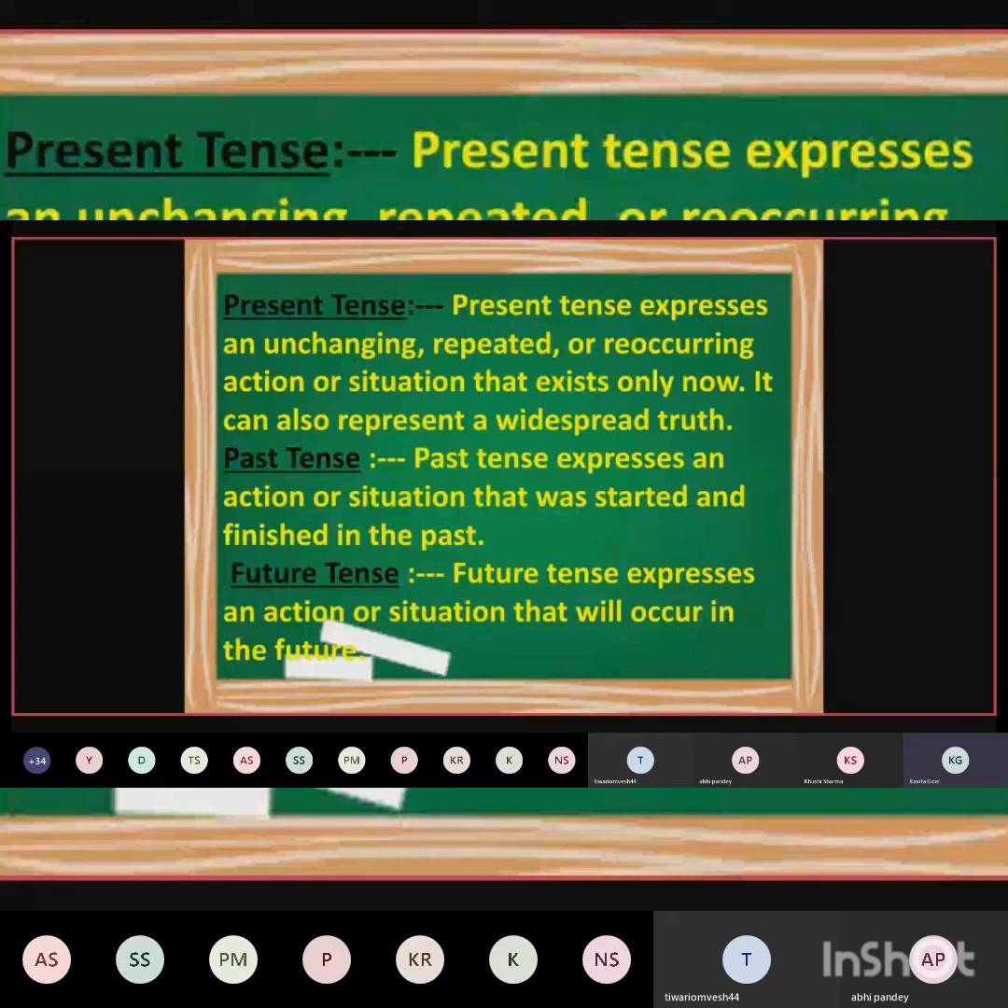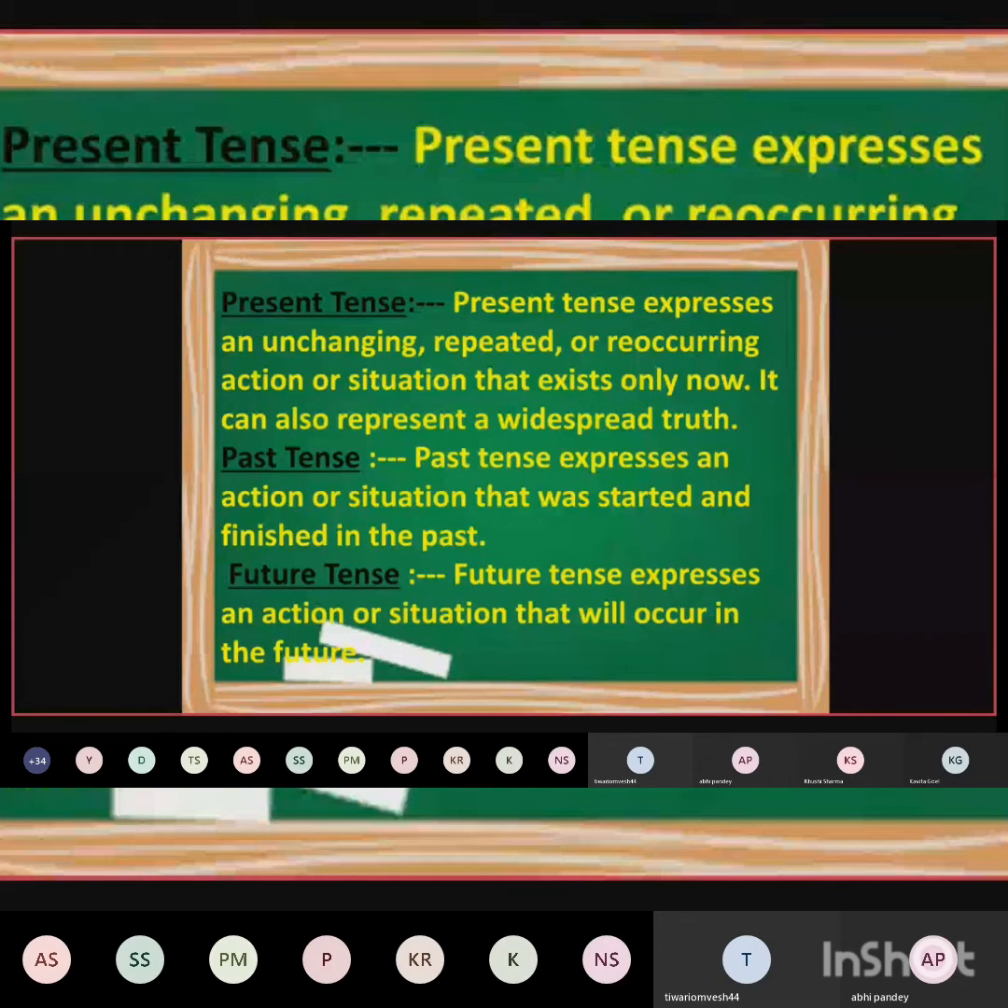So to express habitual actions, the things that happen every day, to express the unchanging truth, the widespread truth, the truth that is known all over the world, we express all these things in simple present tense. In which tense do we express them?